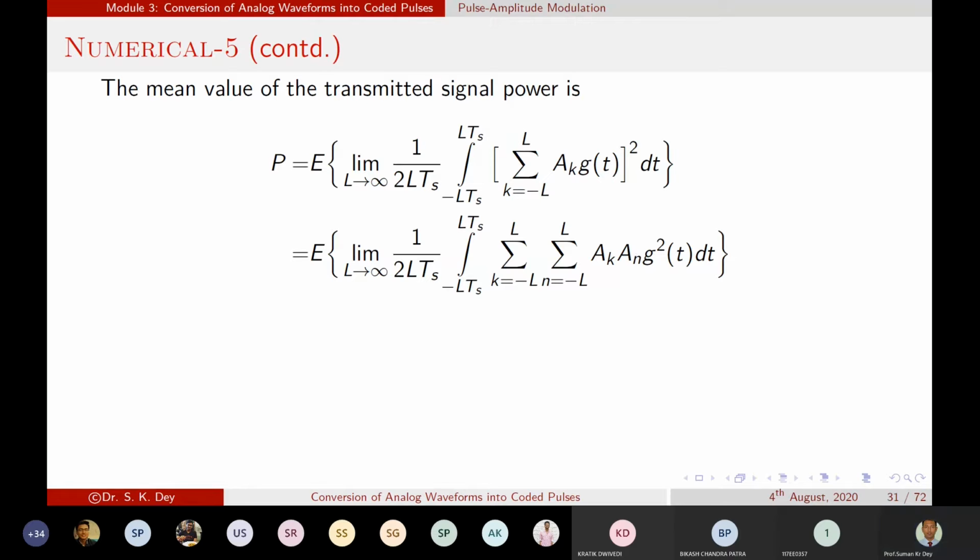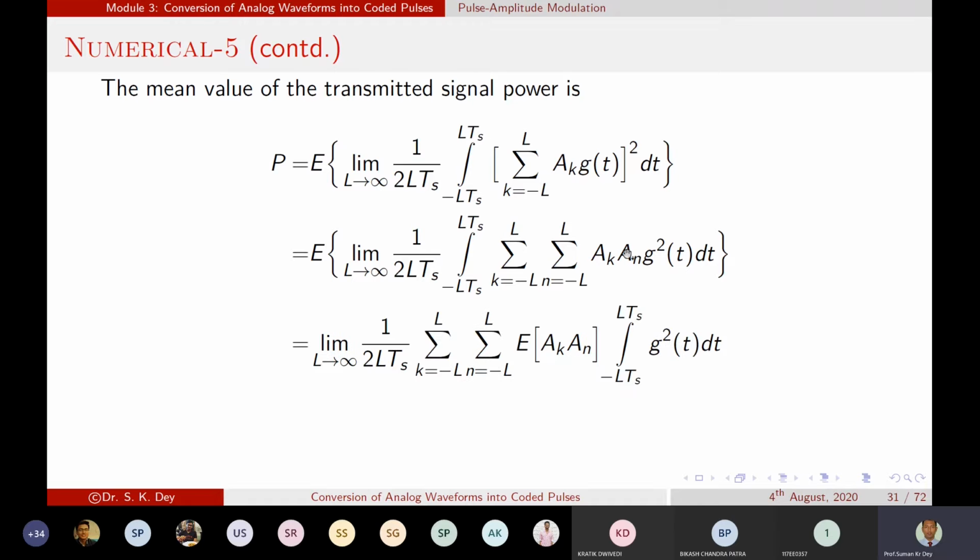Okay, so now if we rearrange that expression again, we can write the limit as L tends to infinity of 1 by 2L T_s, summation over k equal to minus L to L, n equal to minus L to L, E of a_k a_n, times the integration from minus L T_s to L T_s of g squared(t) dt.